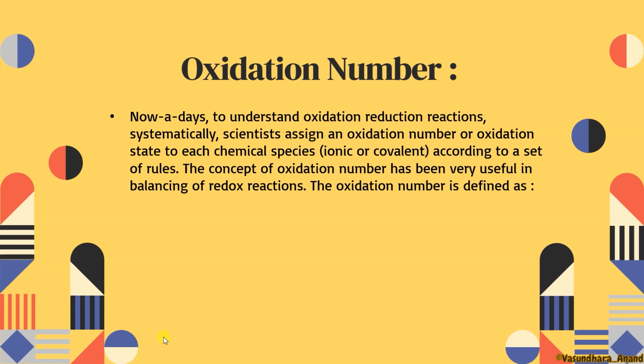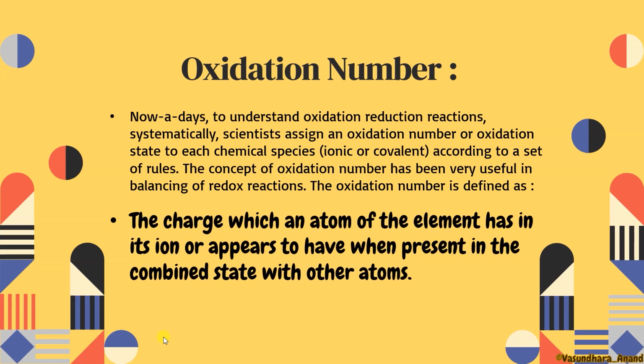The oxidation number is defined as the charge which an atom of the element has in its ion, or appears to have when present in combined state with other atoms. So it is a charge present on the elements, either in ion form or in compound form, where some individual charge will be there on each and every element. That is termed as oxidation number.